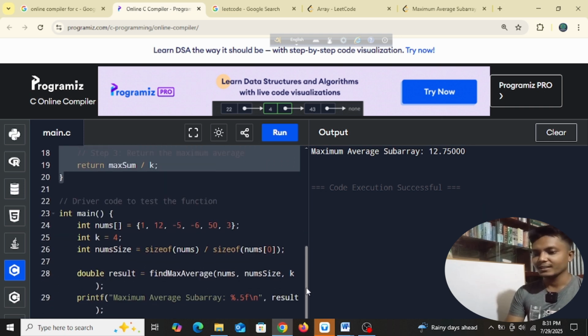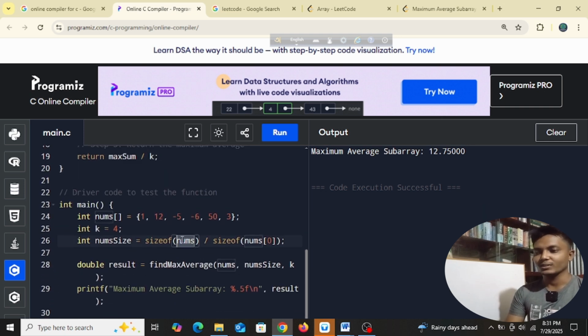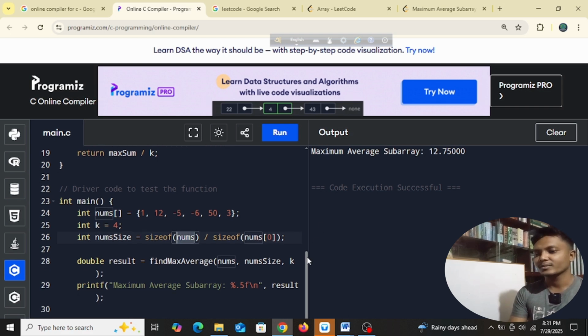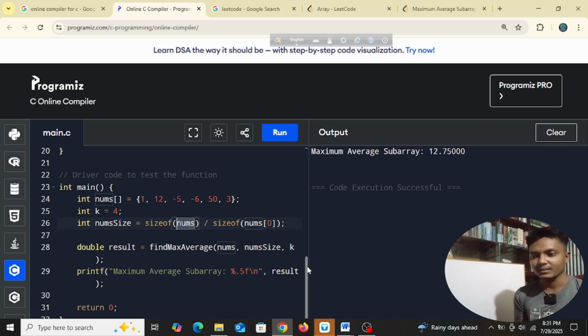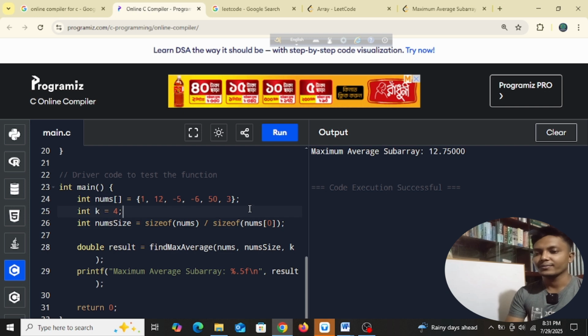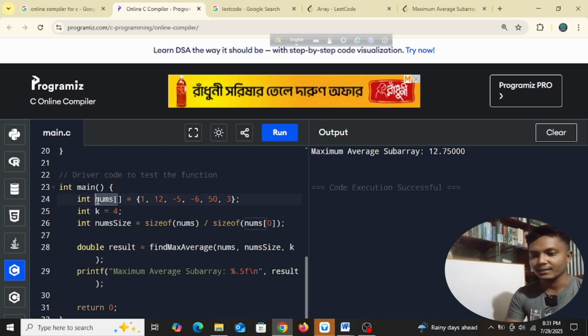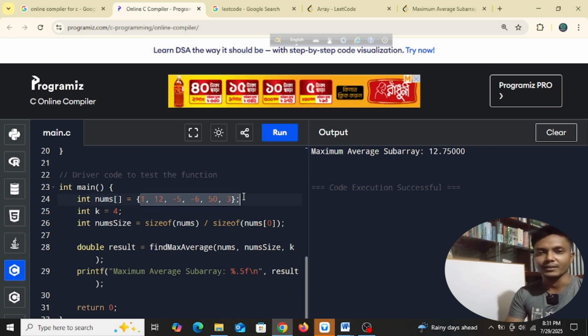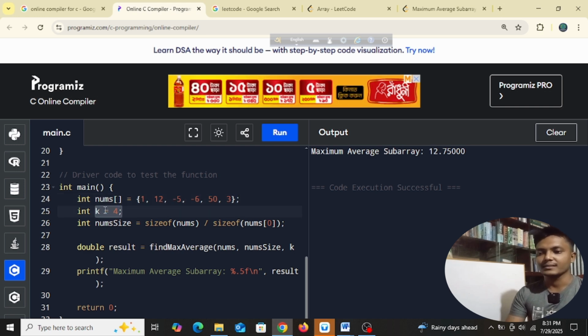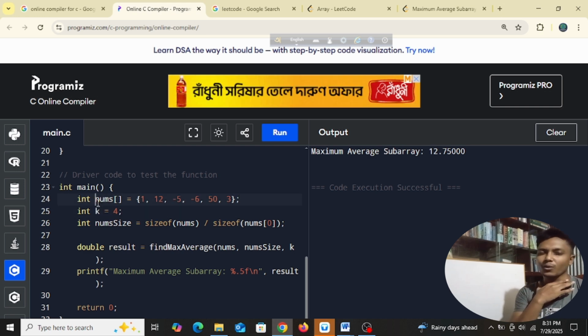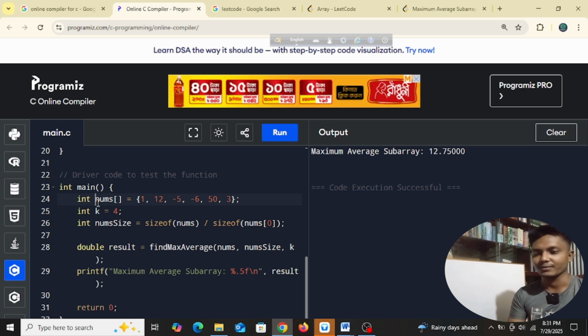But I am taking the main function here as well, so that we can visualize things more easily. We know that any program starts executing from the main function, right? Here we have the nums array, and in this array we have these elements. I hope you understand the basic things of programming.